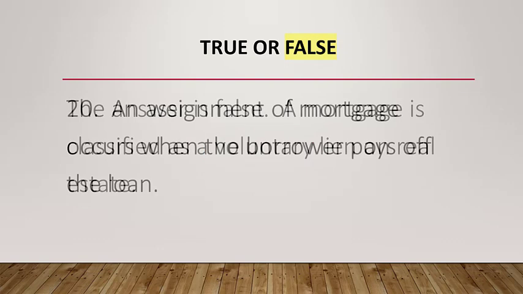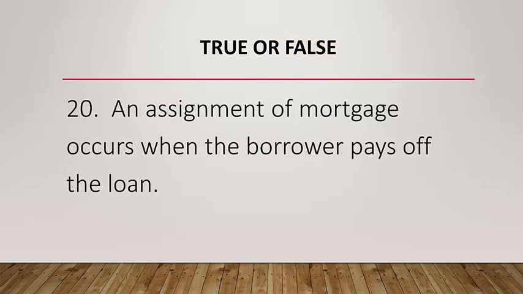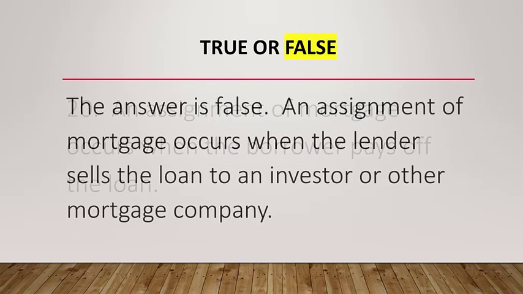Question number 20. An assignment of mortgage occurs when the borrower pays off the loan. This answer is false. An assignment of mortgage occurs when the lender sells the loan to an investor or to another mortgage company.